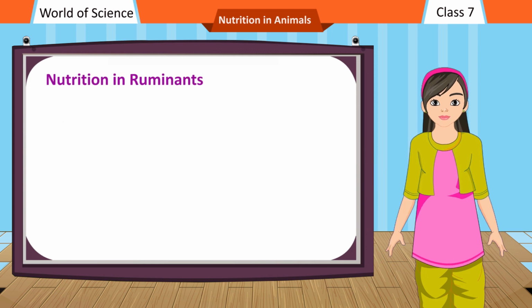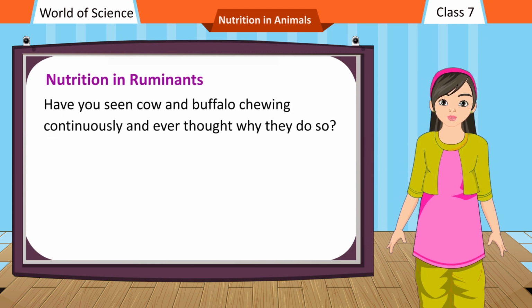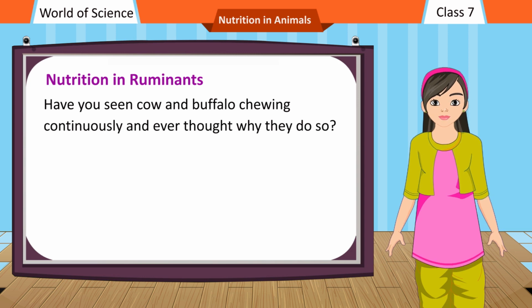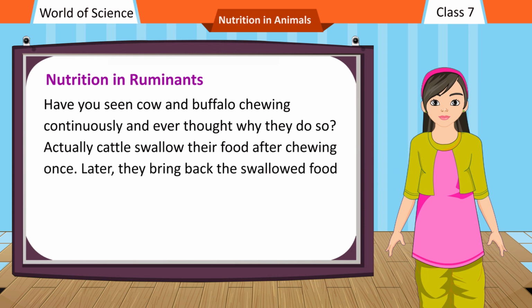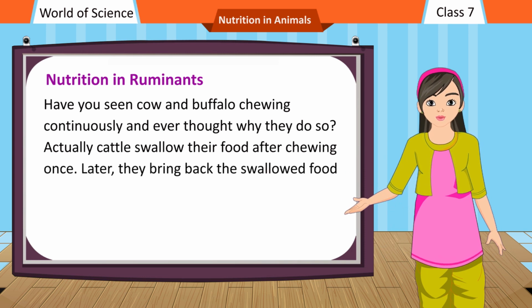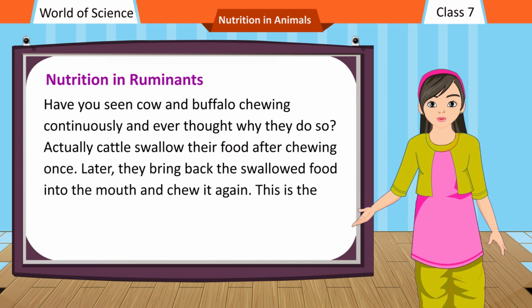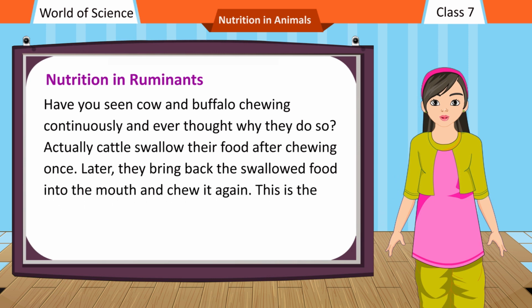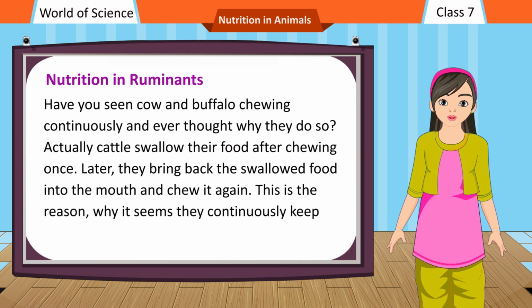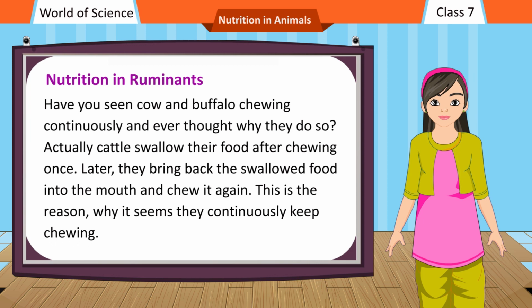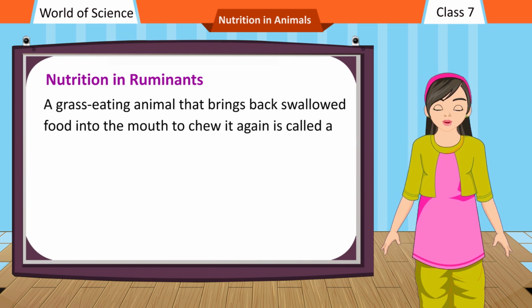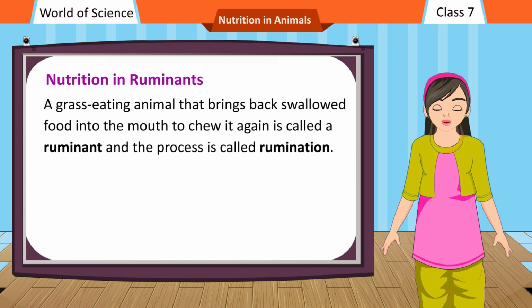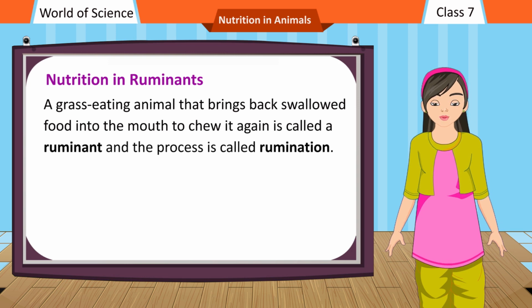Nutrition in ruminants. Have you seen cow and buffalo chewing continuously and ever thought why they do so? Actually, cattle swallow their food after chewing once. Later, they bring back the swallowed food into the mouth and chew it again. This is the reason why it seems they continuously keep chewing. A grass-eating animal that brings back swallowed food into the mouth to chew it again is called a ruminant, and the process is called rumination.